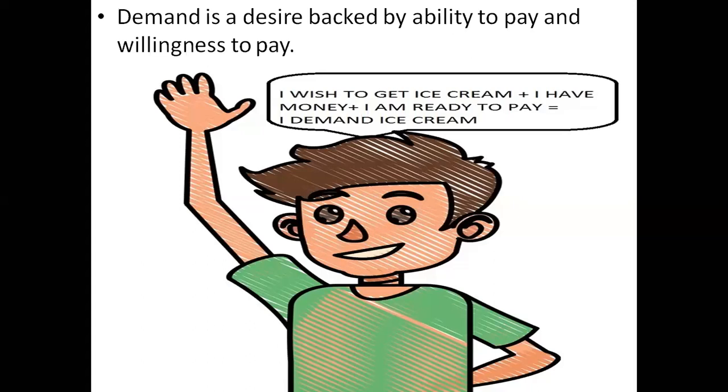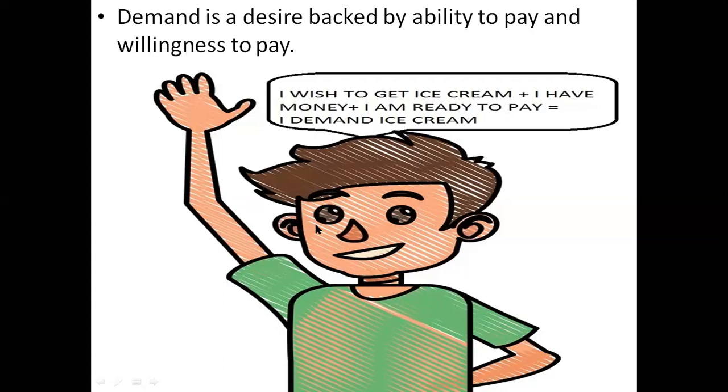Which means demand is ultimately I wish to get an ice cream, plus I have money, plus I am ready to pay. That is the demand. Which means demand includes three things. Demand includes your desire, that means you wish to buy the ice cream, plus the desire must be backed by the money, which means you must have the money to pay for that. So there should be the ability to pay, and your willingness to pay should also be there. You want to spend, because many times it happens, I have money but I don't want to pay for that, right? So demand is basically backed by three things: desire plus ability to pay and willingness to pay.